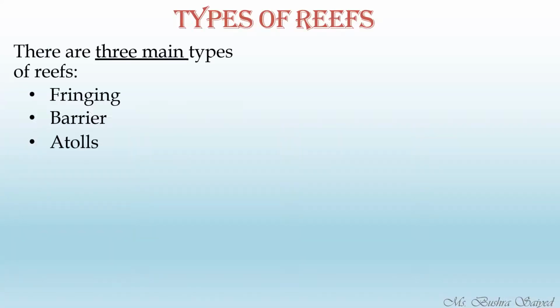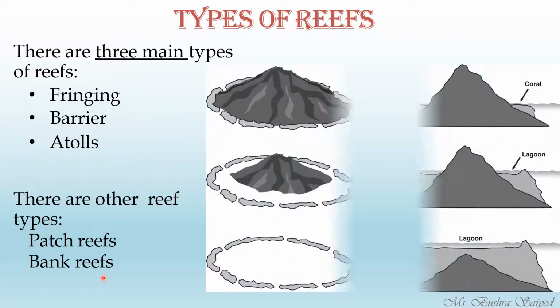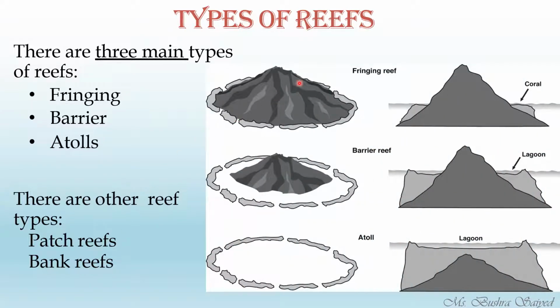There are three main types of corals. The first one is the fringing, the second one is the barrier, and the third one is the atolls. Fringing, barrier and atolls, these are the three main types of reefs. Other types of reefs are also there. We call them patch reef, bank reef, and there are many other small rare types of reefs available. These are the three main types of coral reefs.